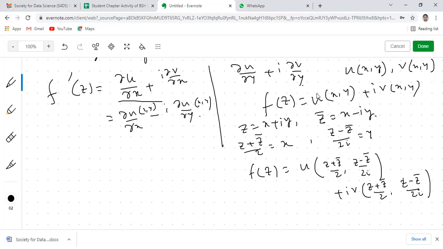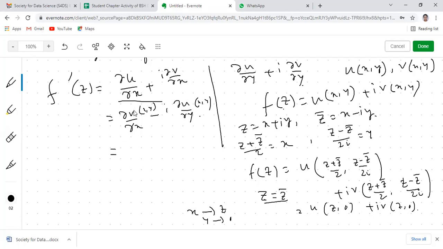So now, in order to construct the function in terms of z, f(z), no z bar will be present. So how can we eliminate z bar? Here, z and z bar are arbitrary, so any value of z and z bar we can consider. But if we consider z equals z bar, then it will be u(z, 0) plus iv(z, 0). That means x is substituted as z and y is substituted as 0. If we put z equals z bar, then only f(z) will be converted into a function of z.